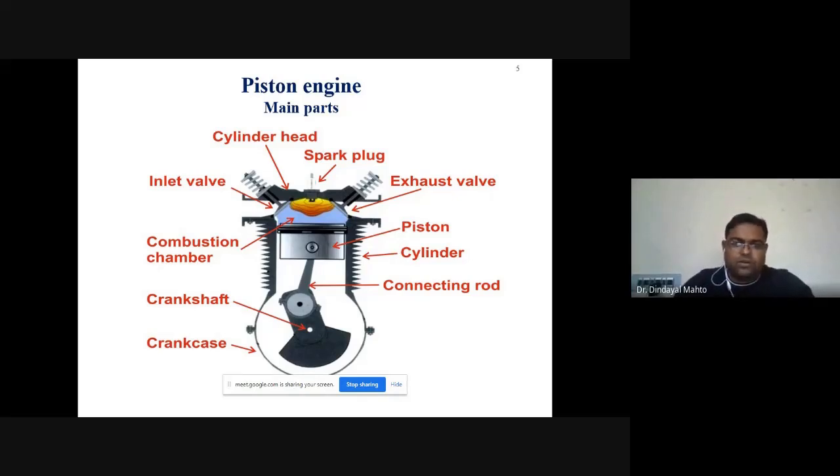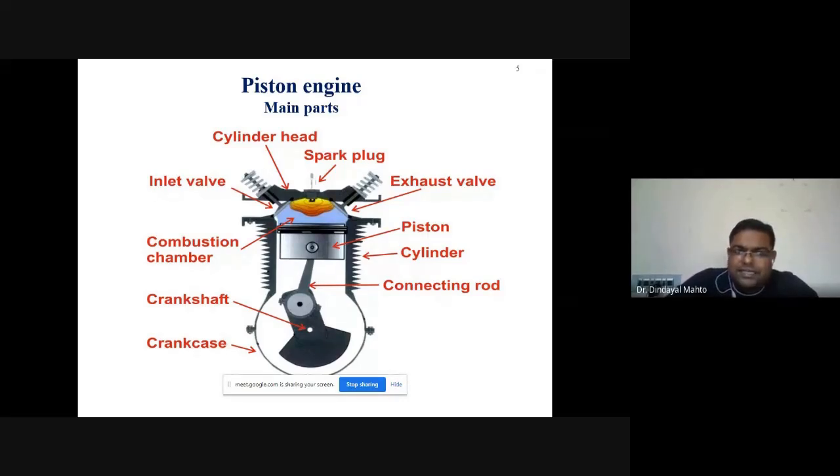Overall, if we look at the cylinder cross section from the top, it looks cylindrical, so it will have a bore also. Bore is nothing but the diameter of this cylinder. These are the two important parameters when we are designing the cylinder. The cylinder will be designated by this bore and stroke. Once this is fixed, we can design the cylinder and the corresponding cylinder head geometry.